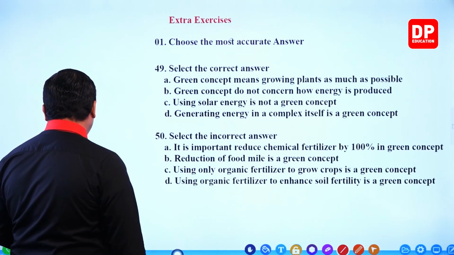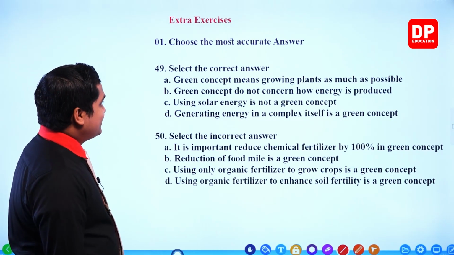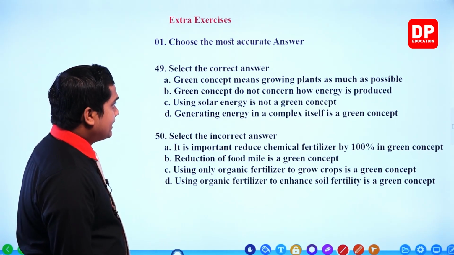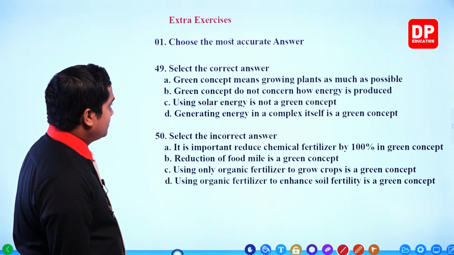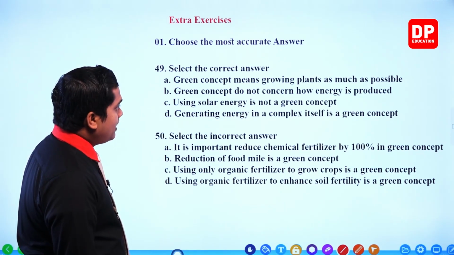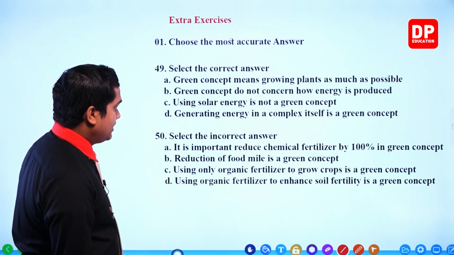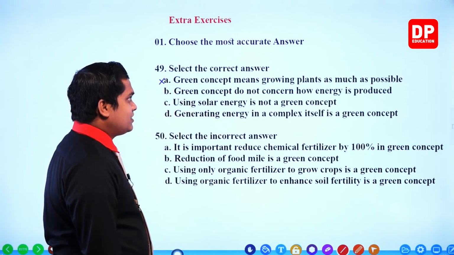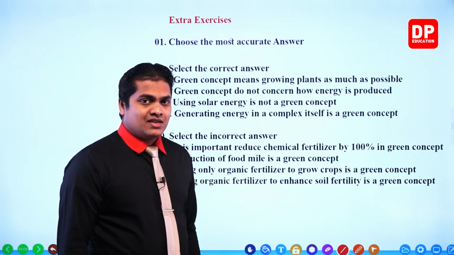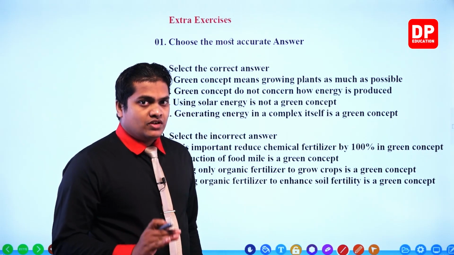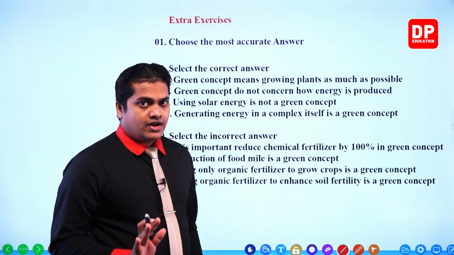Then the 49th question. Select the correct answer once more. You have to select the correct answer out of the 4 given. Number 1, green concept means growing plants as much as possible. Incorrect. Green concept is not growing plants as much as possible, right? Green concept is about minimizing the effluents which are entering the environment.